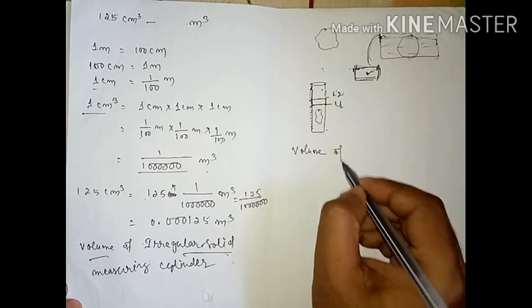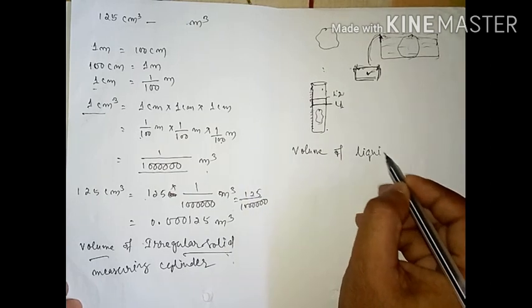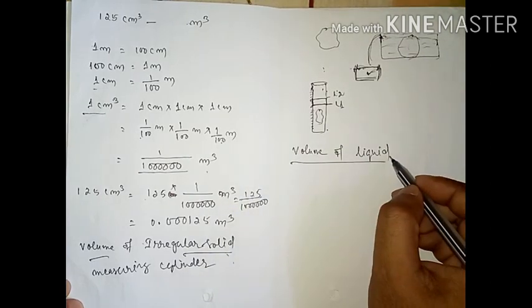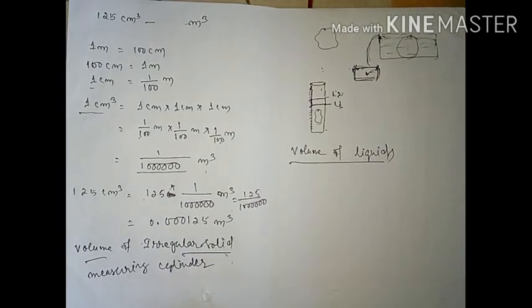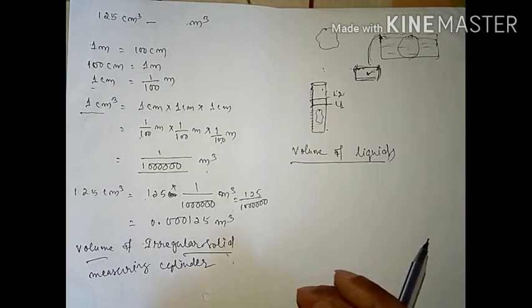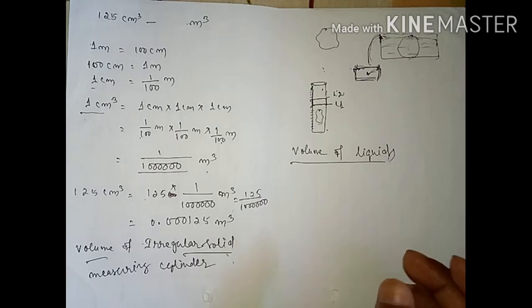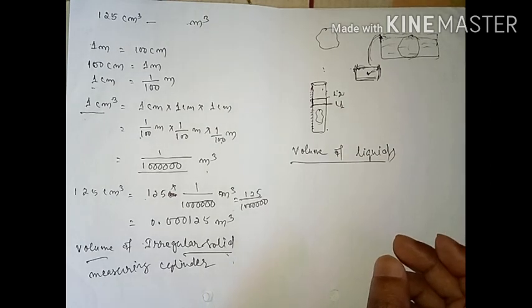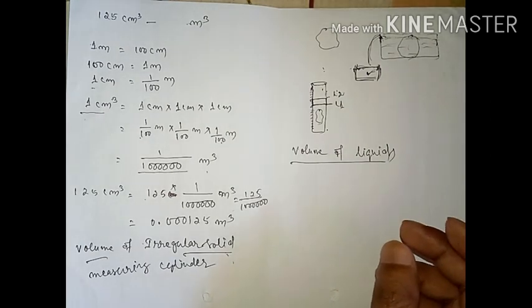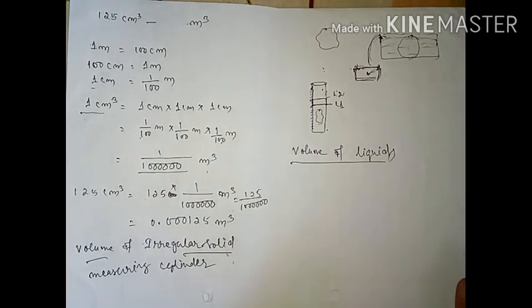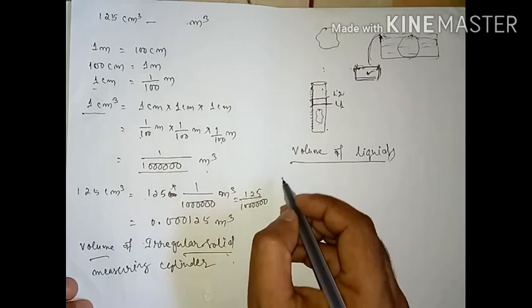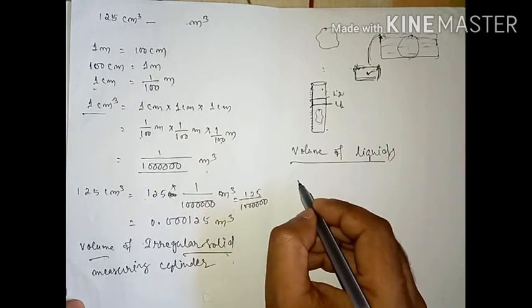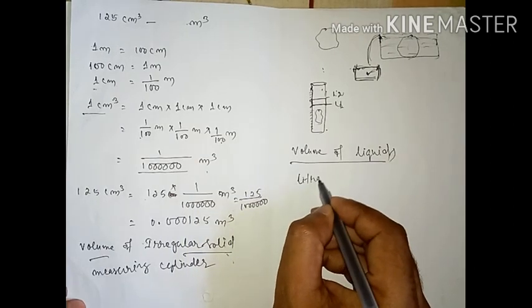Okay, volume of liquids. How can you find out the volume of liquids? For the students, we already know liquids have a definite volume but no shape of their own. A liquid takes the shape of the container into which it is poured. So the volume of liquids such as water, milk and oil is usually measured in liters. So the volume of liquids can be measured with the help of which unit?